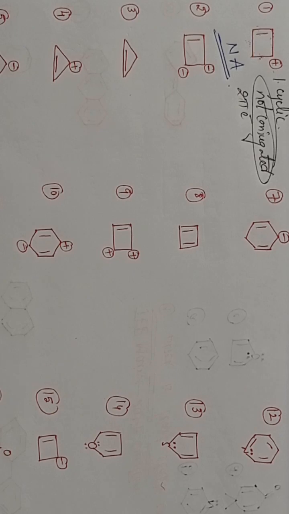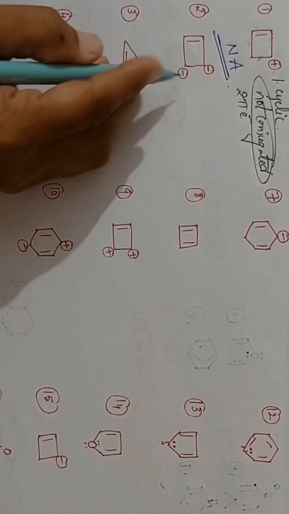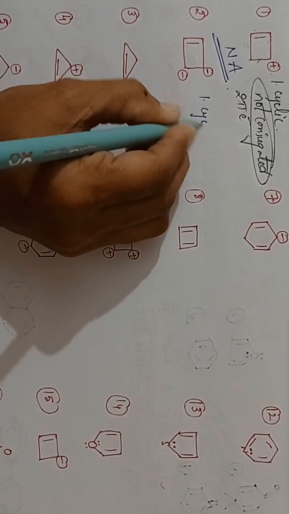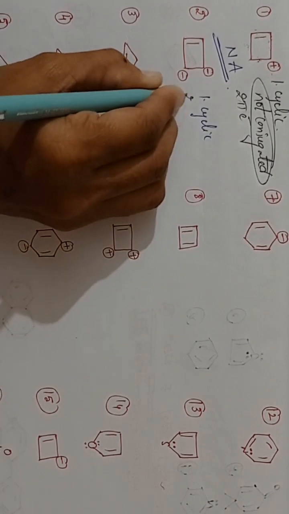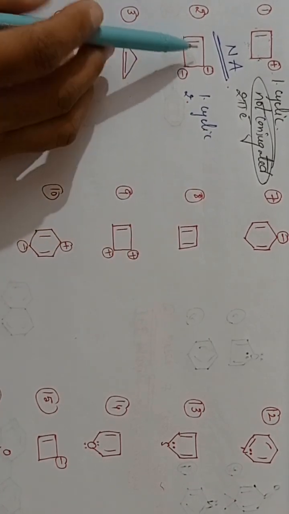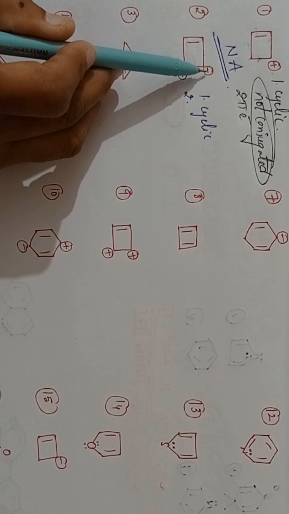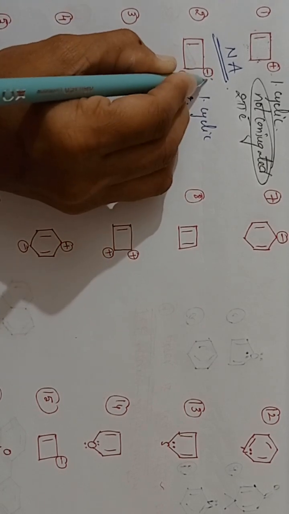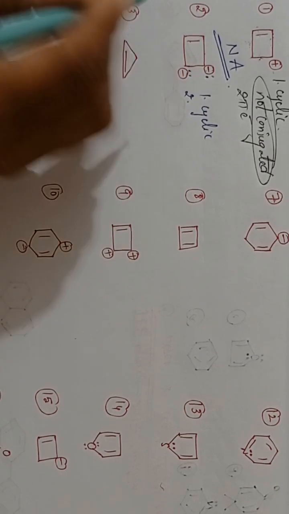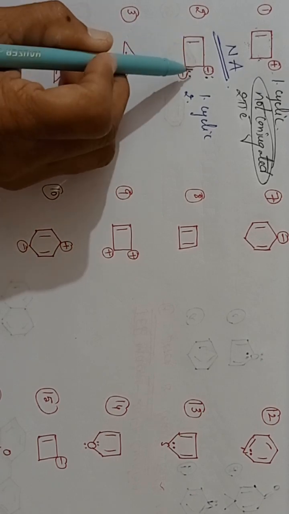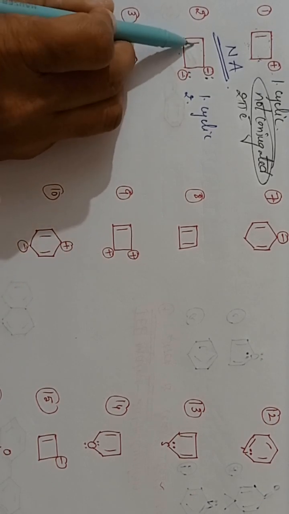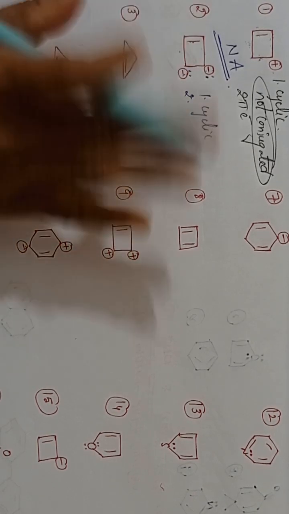Now coming to the second structure. It is cyclic, yes. And the second one, conjugated system. See here, pi sigma negative. Negative indicates lone pair. Pi sigma lone pair, sigma lone pair, sigma pi bond. So the same bond is not repeated.